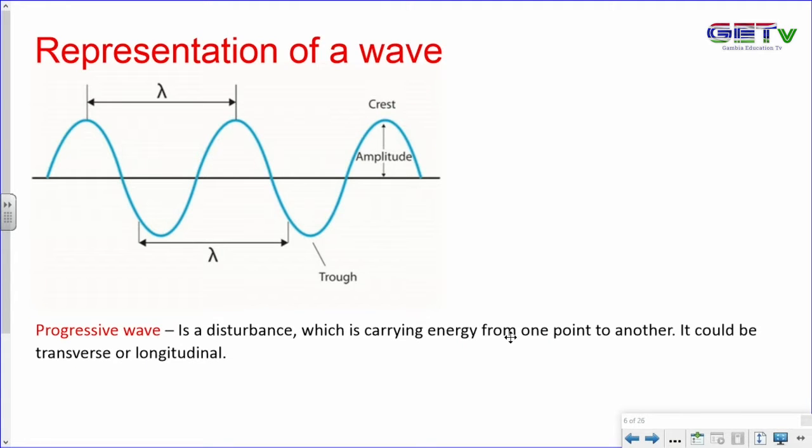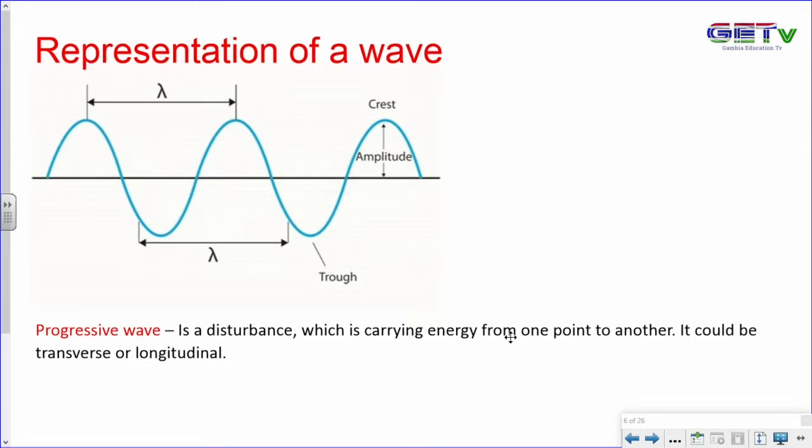But before we get to the amplitude of a wave, I want you to know that this wave, what I've drawn here, is representing a progressive wave. The wave is transferring the energy from one point to another, and it is progressing. This disturbance is carrying energy from one point to another, and it could be transverse or longitudinal. I'll get to that very soon.